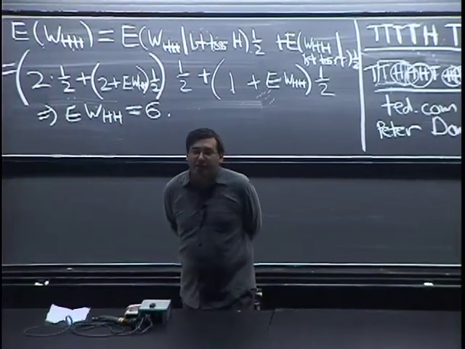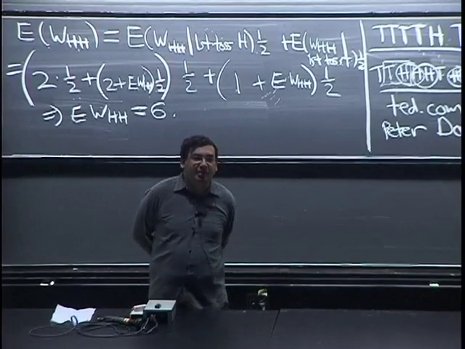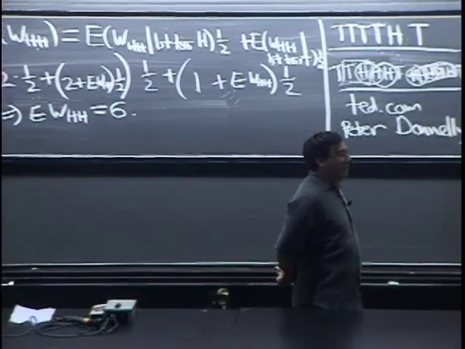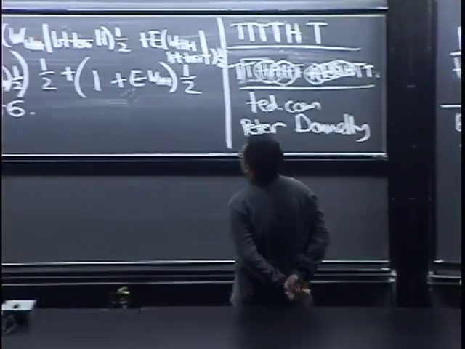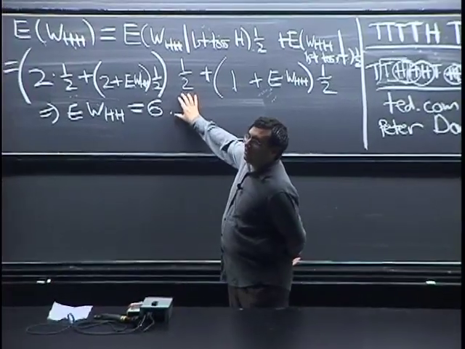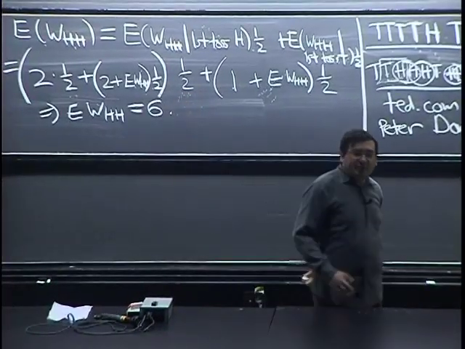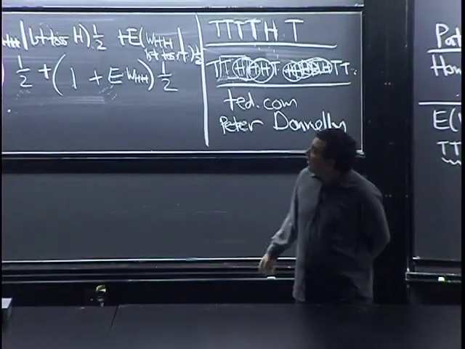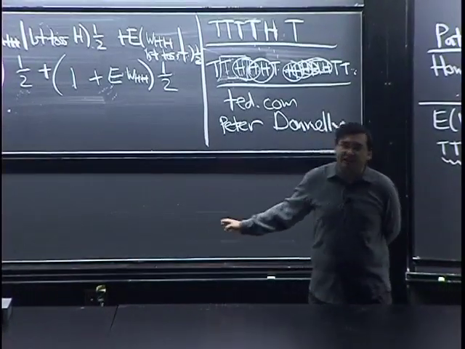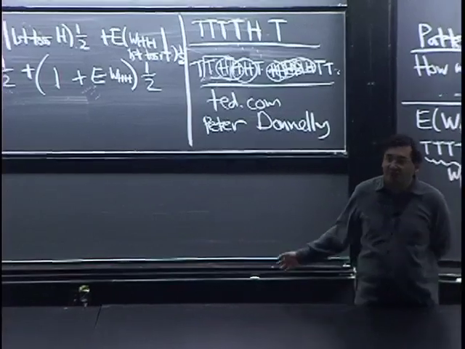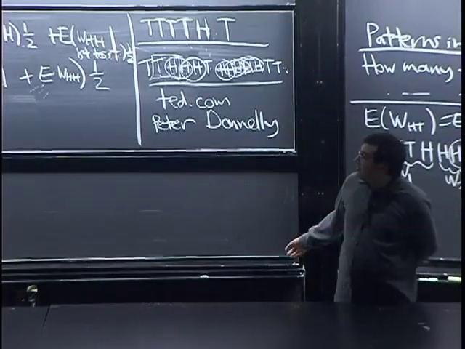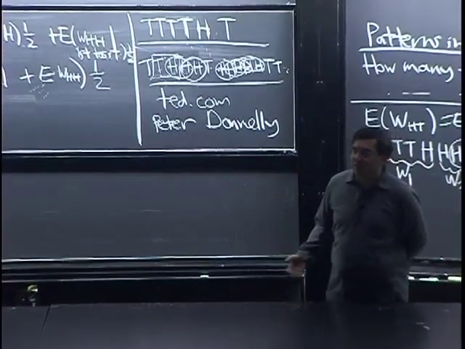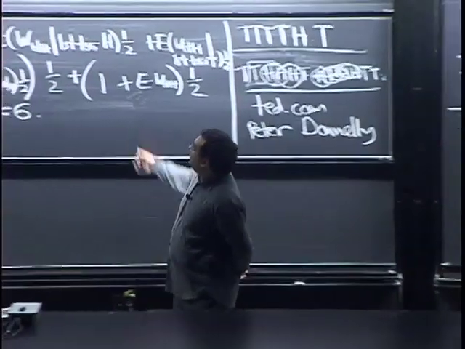Okay, so that's waiting for certain sequences. You can extend this in various directions. This was already a fair amount of work, not too bad. You could also ask more complicated questions, like longer sequences, and there are a lot of other methods that could be used for more complicated sequences. But the basic method is just conditioning.